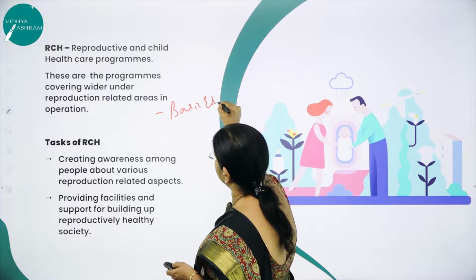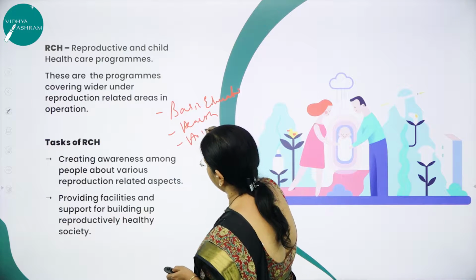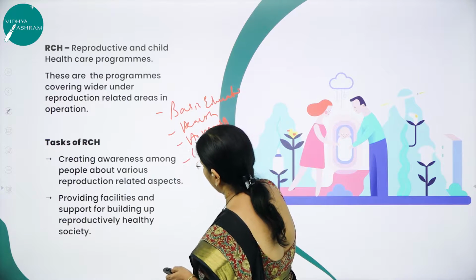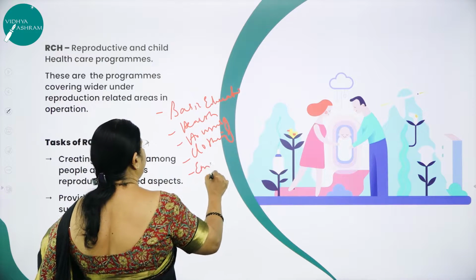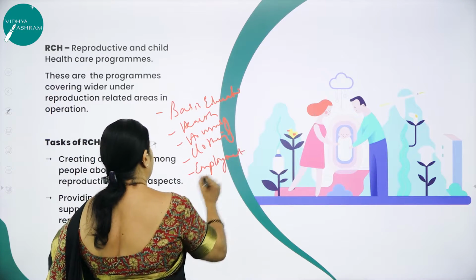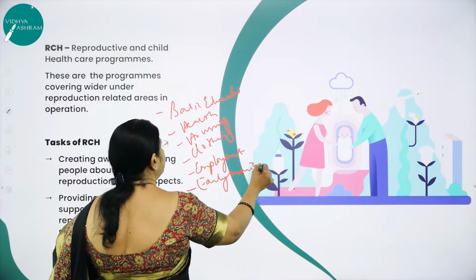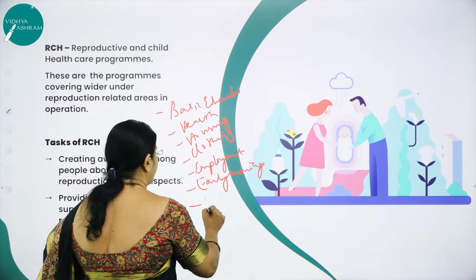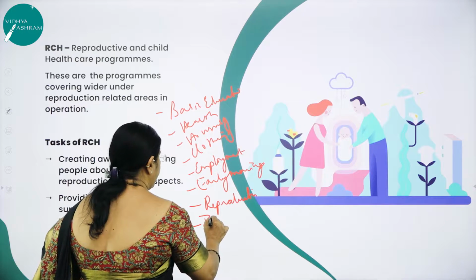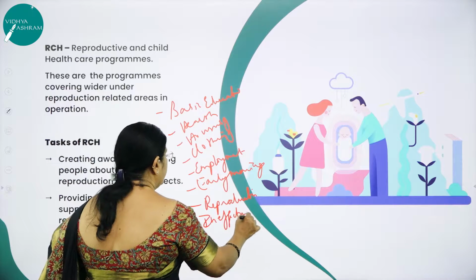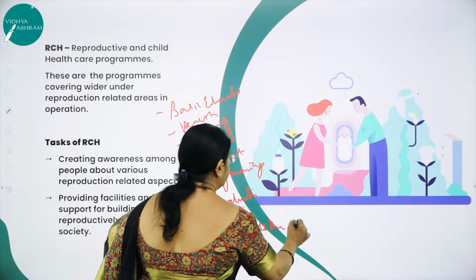India needs to face basic education, then health, then housing, then clothing, then employment, then early marriages, lack of awareness about reproduction, then ineffective care of mother and the child.